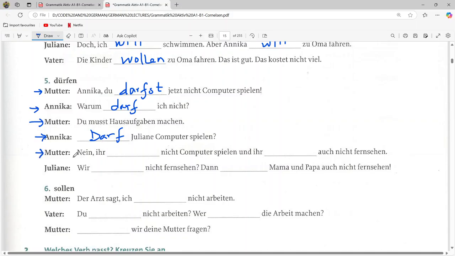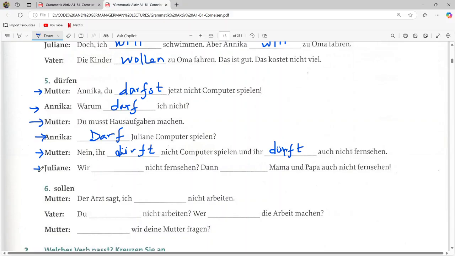And then Mutter is saying nein. Ihr. So ihr is here, so the conjugation is dürft. "Ihr dürft nicht Computer spielen und ihr dürft auch nicht fernsehen." So no, you, this is a plural you, are not allowed to play the computer, and you are not allowed to watch the TV.